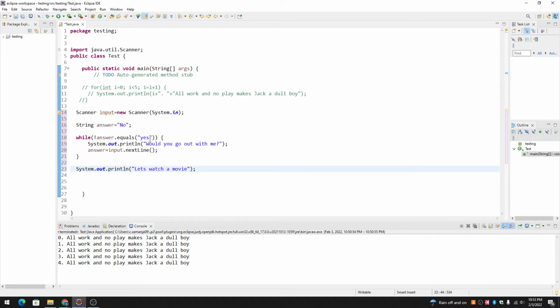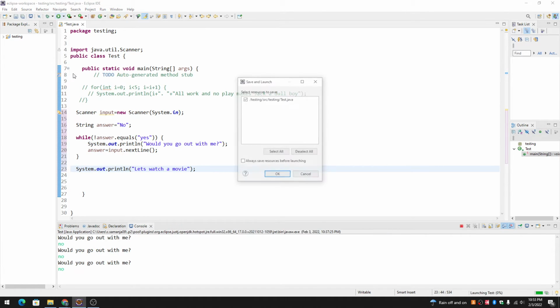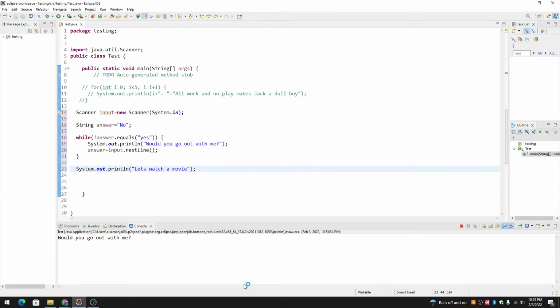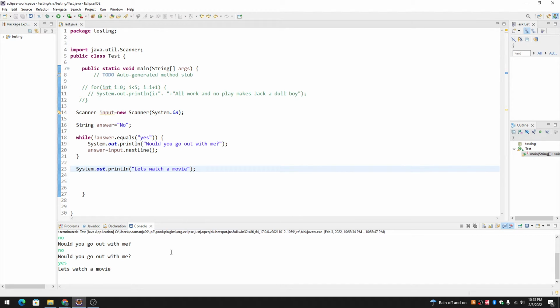But the loop needs to terminate in order to come here. Otherwise, it would keep looping through this. Okay, so let's see. Would you go out with me? She says no the first time, no the second time, no the third time, no the fourth time, and the fifth time she takes pity and says yes. You ask her out to a movie.